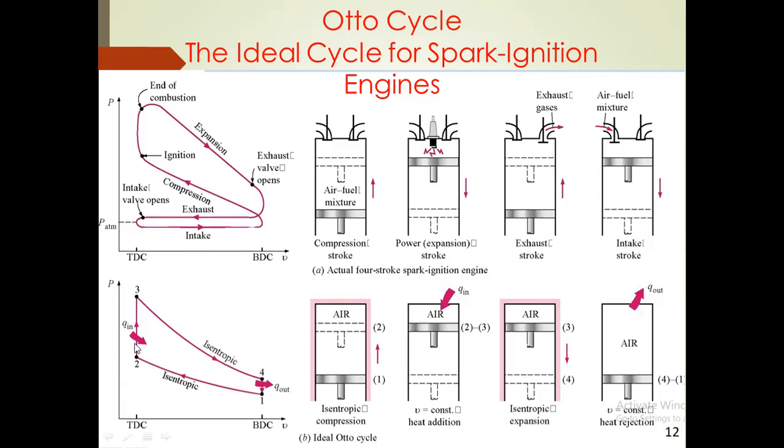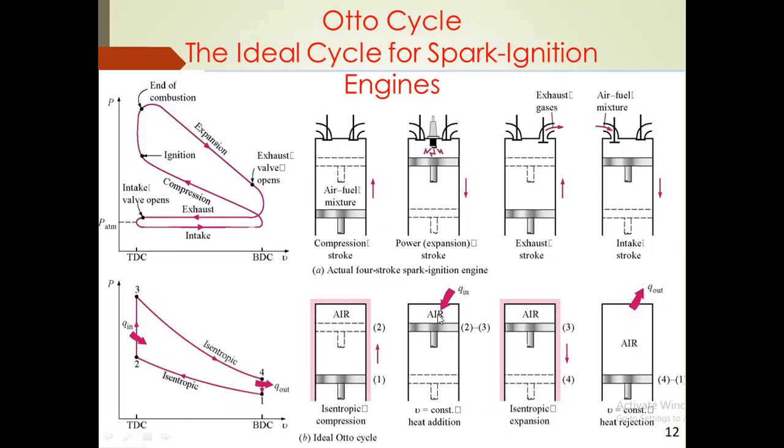Next, we discuss the PV diagram for the ideal cycle. In the ideal cycle, air is the working fluid. The piston is placed at the bottom dead center. The piston moves in the isentropic compression process from bottom dead center to top dead center, and the air is compressed. Here we have shown the piston moving from bottom dead center to top dead center. That is process 1 to 2.